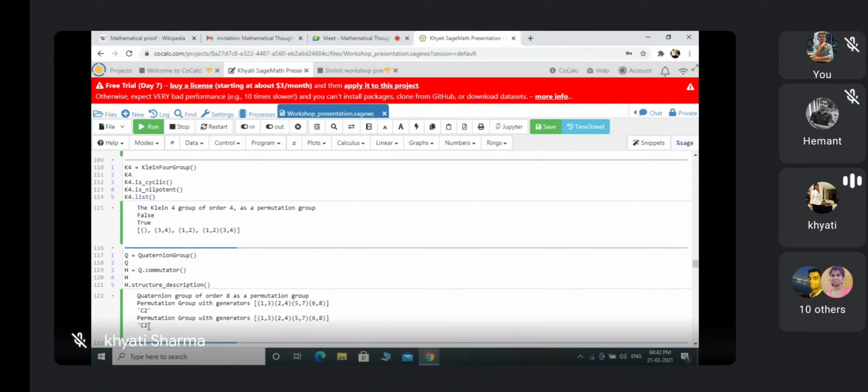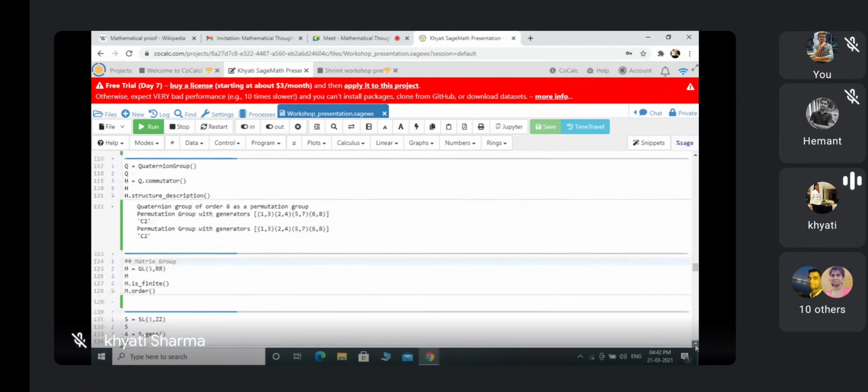So it is C2. C2 is the cyclic group with two elements, 0 and 1. Basically, this C is for cyclic permutation group. So this structure description is also important. It will completely give the structure. This is C2.